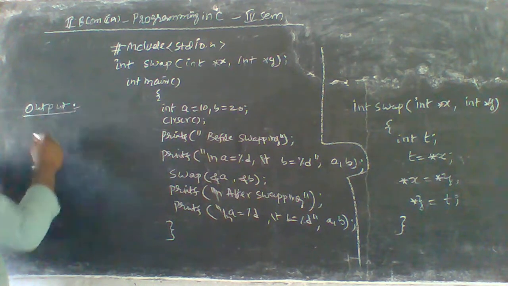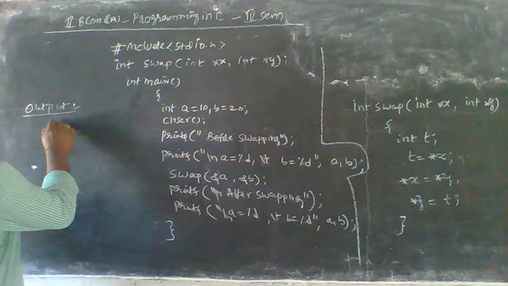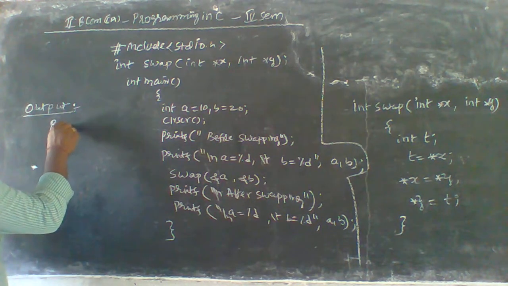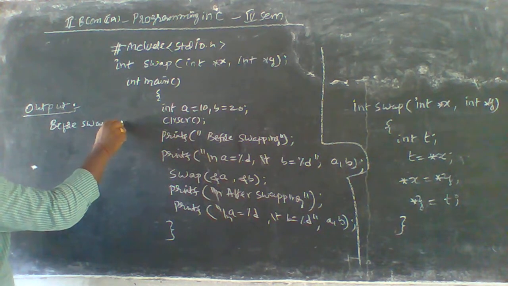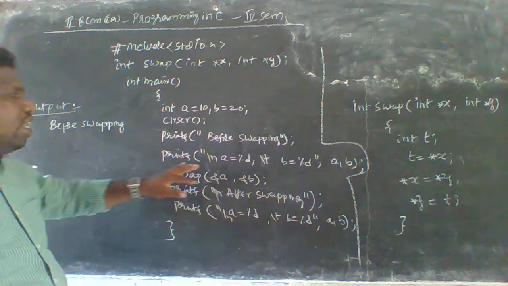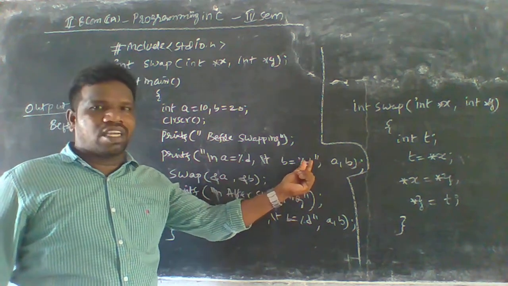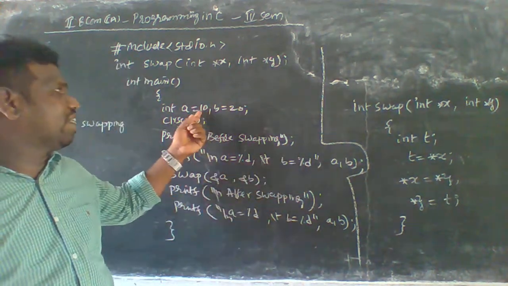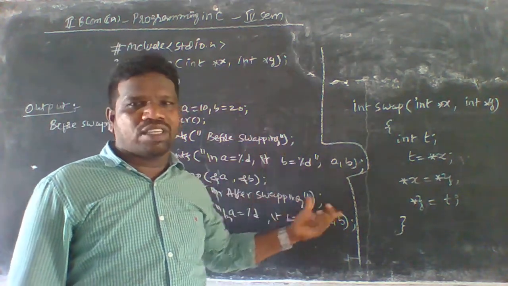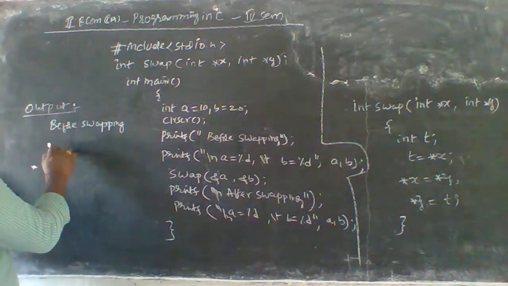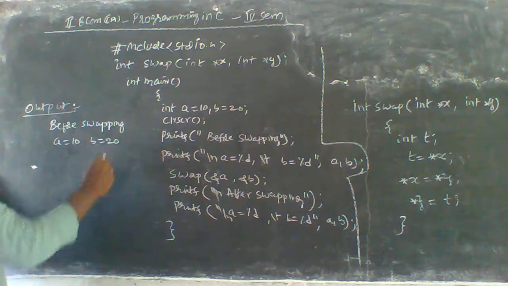In this output, it asks to print before swapping. Before swapping, a is equal to %d, and b is equal to %d. Initially, a has 10 and b has 20 here. That's why we directly print a is equal to 10, b is equal to 20 here.